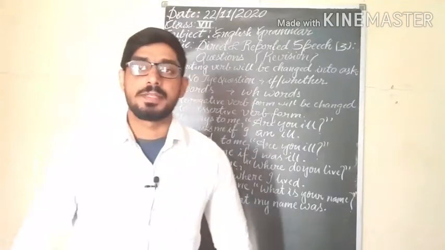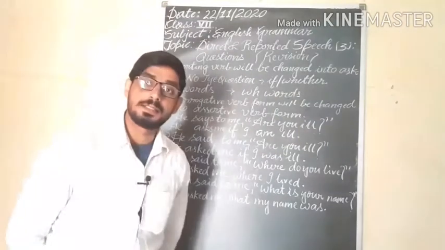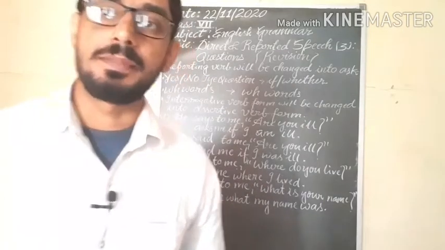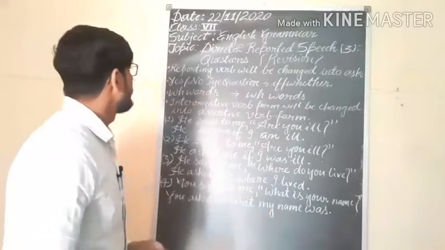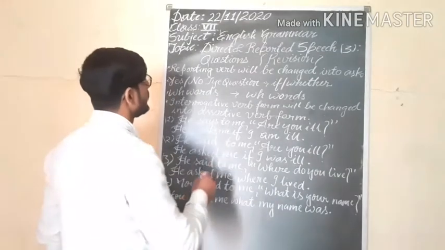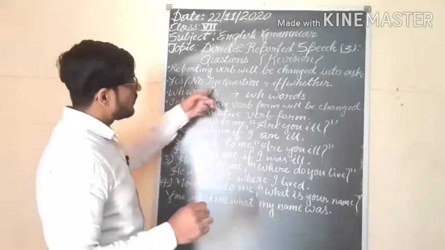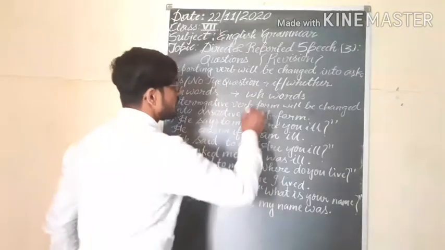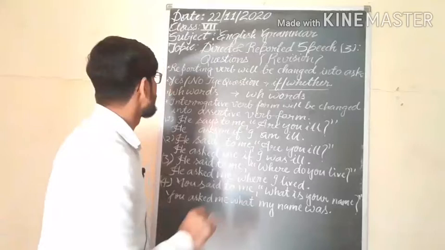Dear student, now see here the changes of interrogative sentences. How to change an interrogative sentence. First, the reporting verb will be changed into ask. If you get yes-no type questions, we will use if or whether as a conjunction.